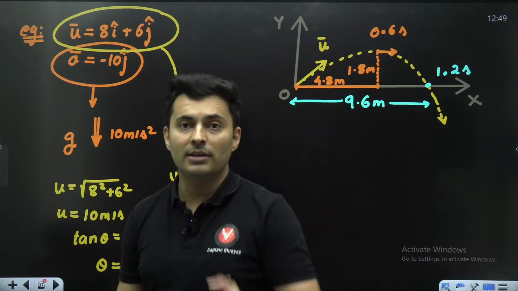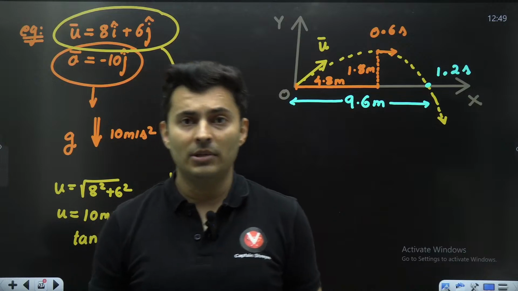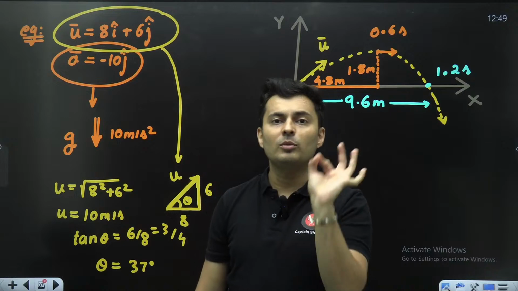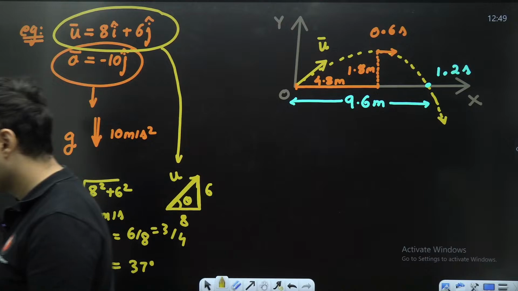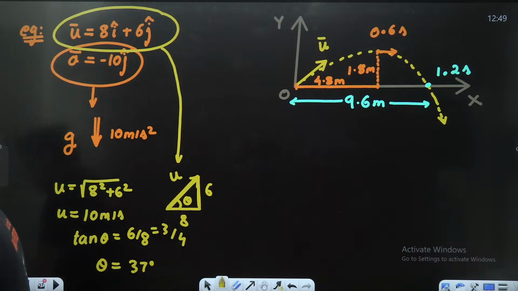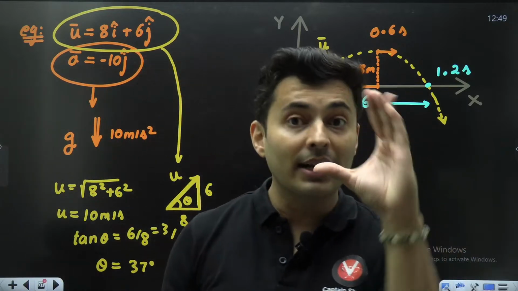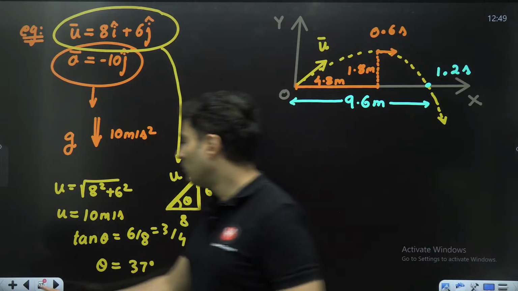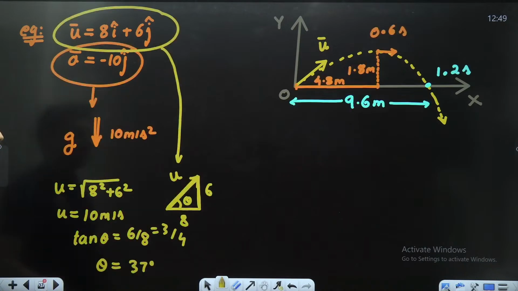So what do you learn from this? Projectile motion is not the actual name of the chapter. The actual name of the chapter is motion in 2D. Projectile motion happens to be a special problem when acceleration is negative 10 j cap. Did you get it? That is the whole purpose of this question. So don't look at projectile motion as a separate topic just for the sake of it. It is nothing but motion in 2D, where you apply kinematic equations and you can find the range, everything, etc.